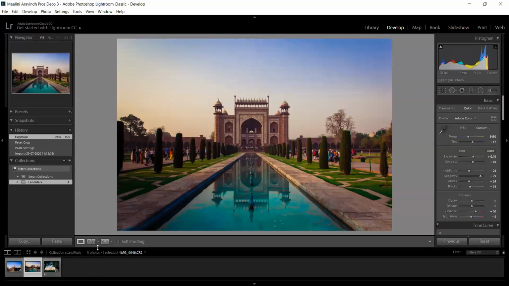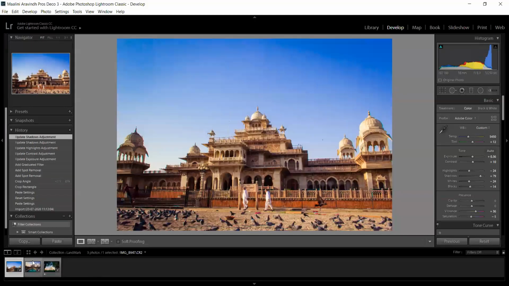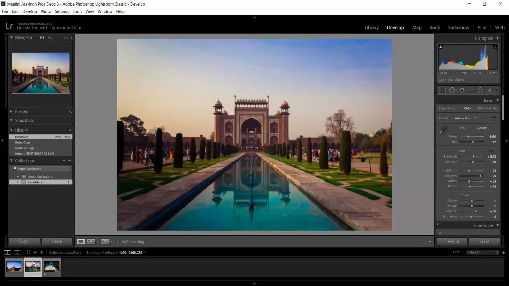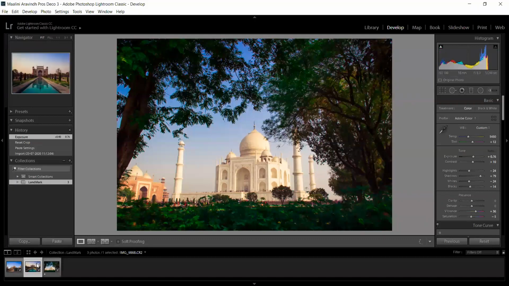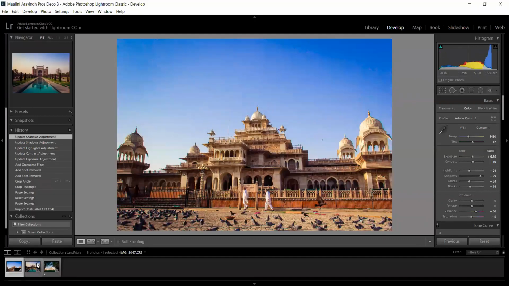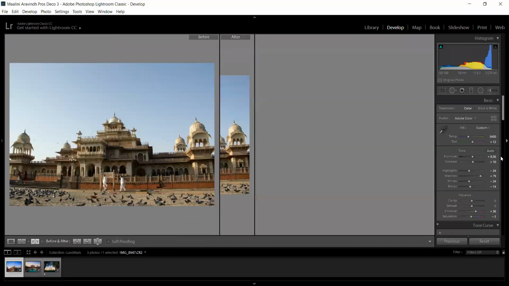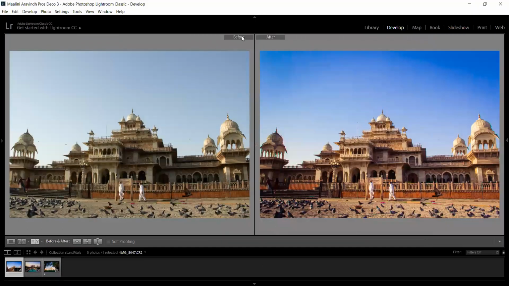So if I want to edit an image, I can swap and see the before picture and the after picture. I can easily swap and see, and I can easily make some adjustments here. The thing is, I didn't go to any other different icons or anything. Everything was readily available on the right side. So if you practice these things, like go to the library, import the image, and come to the develop module and edit the image, as you can see the before and after, it will make a huge difference.